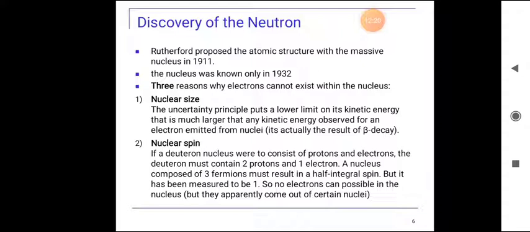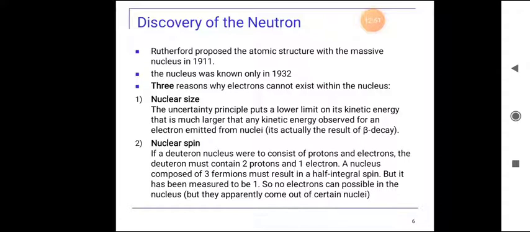So now coming to the discovery of the neutron. Who discovered the neutron? Rutherford proposed the atomic structure with the massive nucleus in 1911. The neutron was known only in 1932.